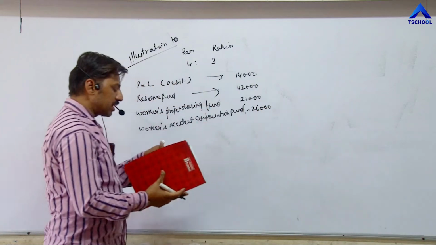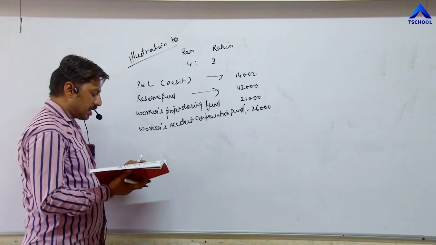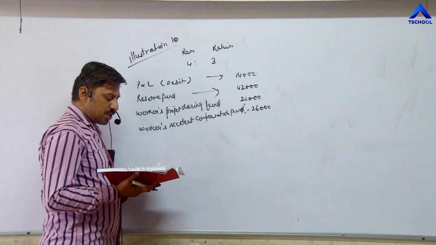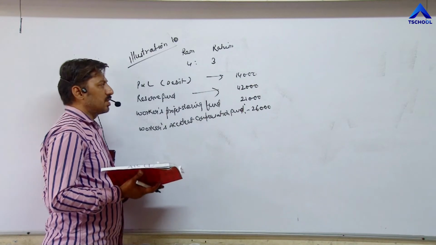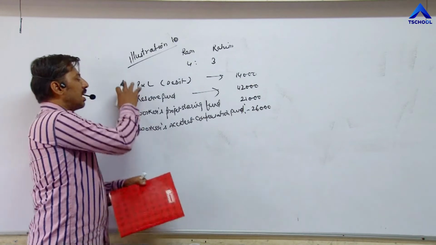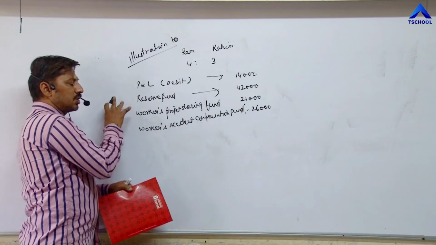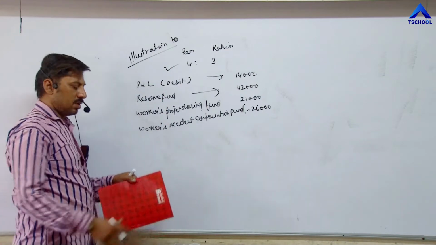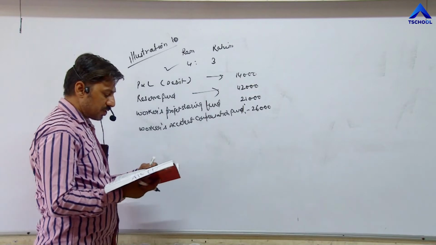And one piece of information is given. On the above date, Ram and Rahim decided to change their ratio to 1:1. That is the new ratio. So these amounts are distributed between partners in the old ratio of 4:3. So we have nothing to do with 1:1.